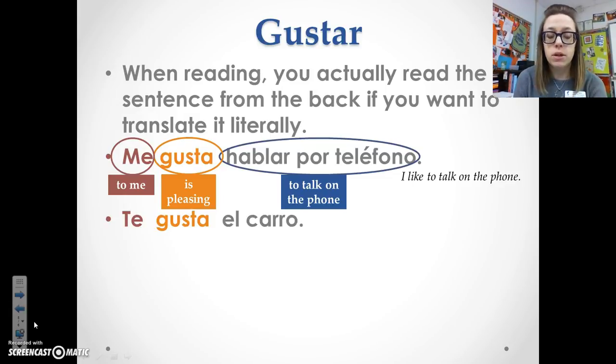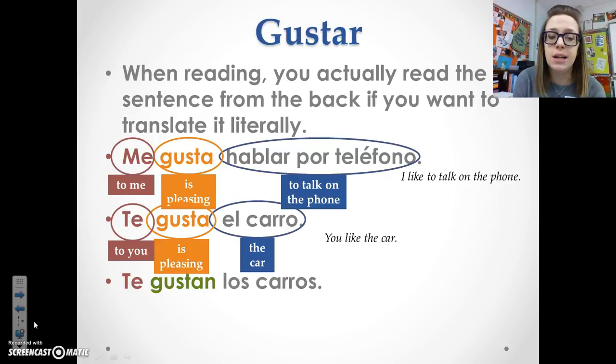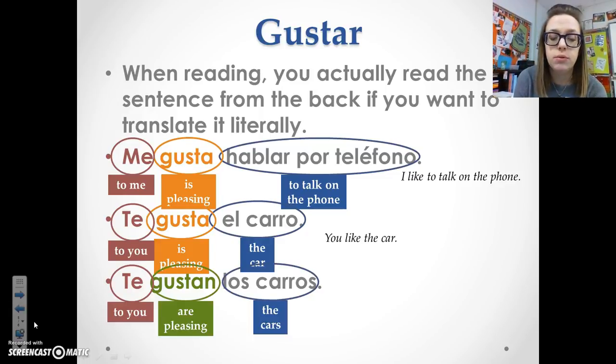Or, te gusta el carro? If I'm going to translate it literally, I'm going to start with el carro first. So the car is pleasing to you. In English, we would say, you like the car. Or, if we have te gustan los carros, we're going to start with los carros first. So the cars are pleasing to you. Notice that the cars is plural and gusta changes to gustan when that noun becomes plural. So in English, what we would say though is you like the cars.